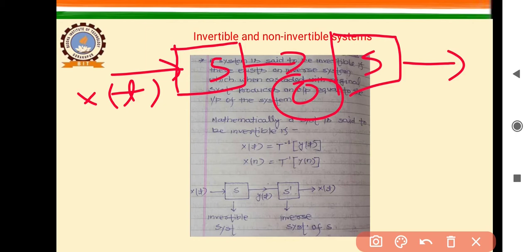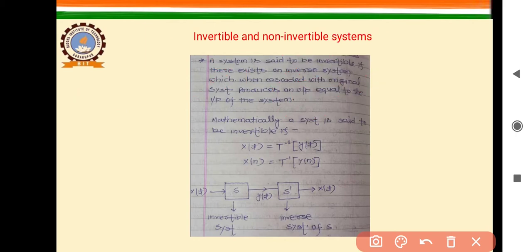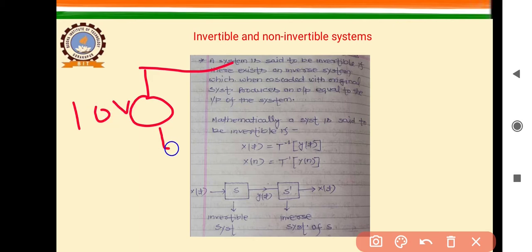Suppose there is a system like this. Here is a voltage source of 10 volt. Here is some value of resistance.